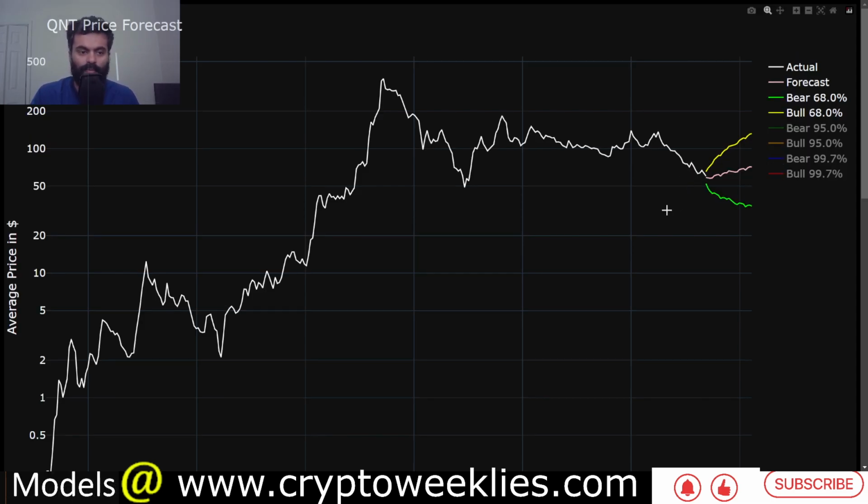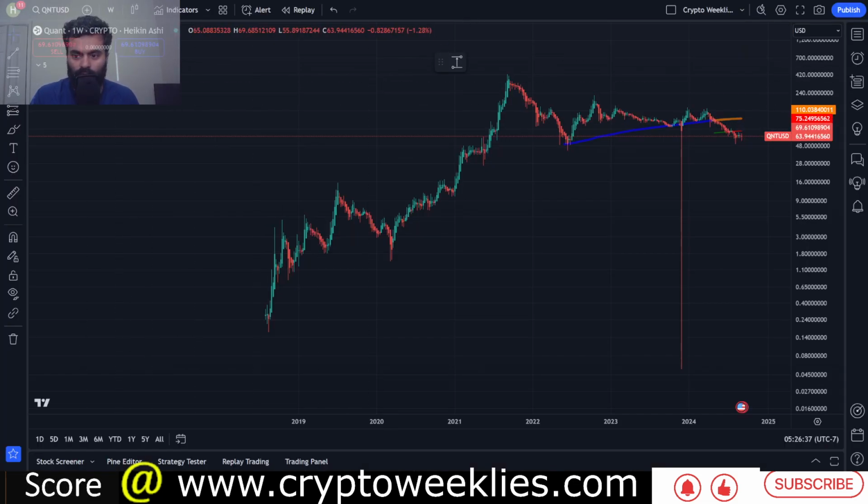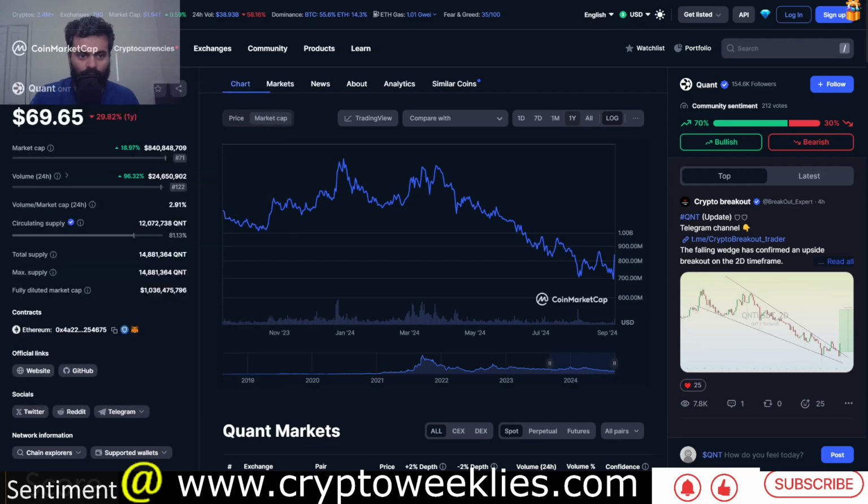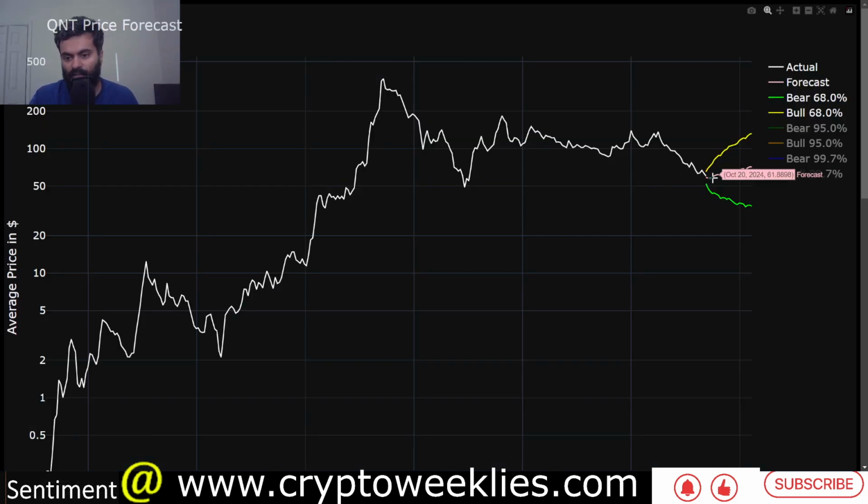The Quant price forecast per our model is right now at a base case between $56 and around $68 towards the end of the year. That was the base case, but now you can see that the price action is over $69 at this point. That means that base case has been invalidated.